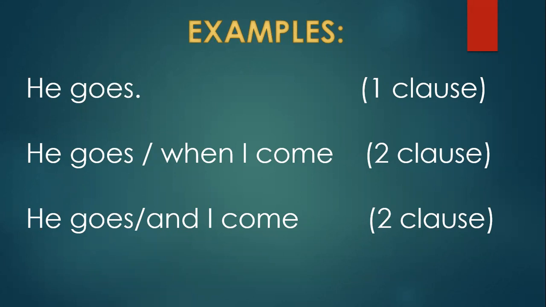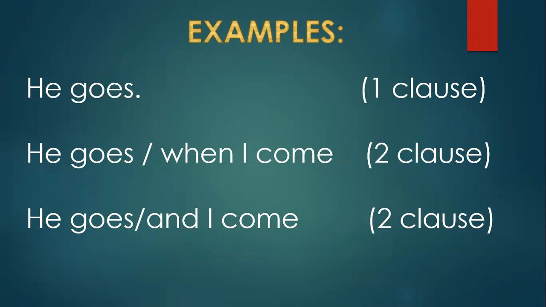So that sentence became a complex sentence because there is one main clause and one subordinate clause. Third, he goes and I come. So two clauses are there. "He goes", the meaning is complete. "I come", there also the meaning is complete. So there are two main clauses. If there are two or more main clauses, such a sentence is called a compound sentence. I hope you understood.